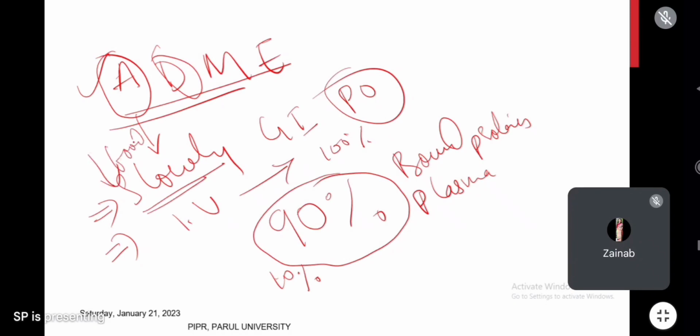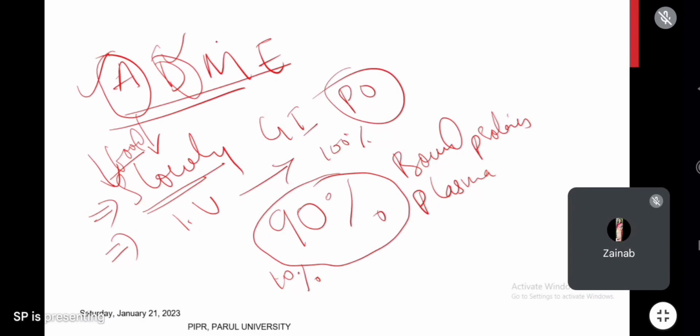If taken with food, absorption will be delayed even more. Already absorption is slow, and with food it is slowed again. But most studies say it can be taken before food, after food, or along with food. Anyway, it is absorbed slowly, so there is no major change in absorption with food or other food substances. So it is slowly absorbed. It is available in IV, and in distribution, 90% is protein bound and 10% is available freely.